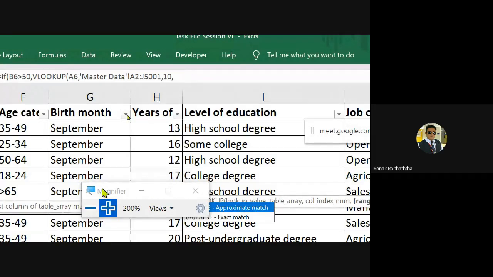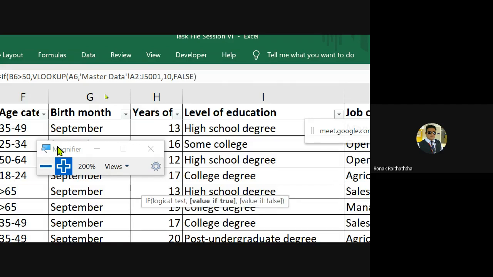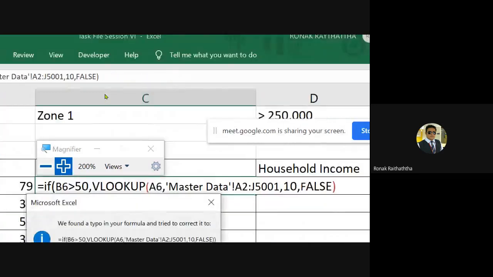To go to the last parameter of the syntax, which is true or false, we would be using the exact match. Only if the employee ID matches exactly, otherwise not. So tell the pandit ji, if you are searching for me, then it should match exactly as I said. False. Closing the bracket, pressing the enter.